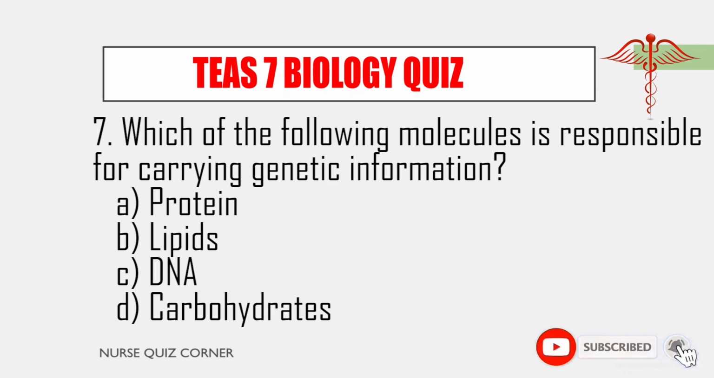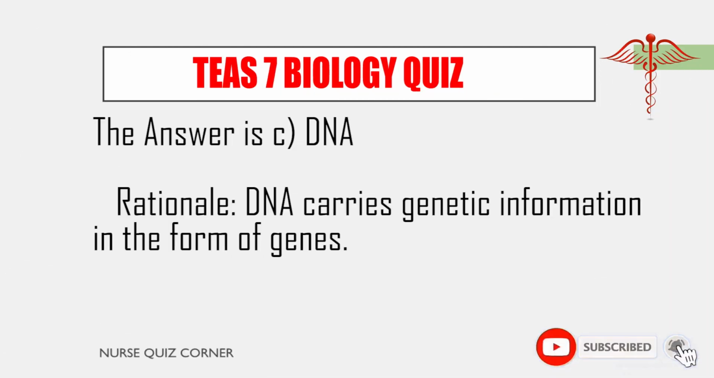7. Which of the following molecules is responsible for carrying genetic information? A. Protein. B. Lipids. C. DNA. D. Carbohydrates. The answer is C. DNA. Rationale. DNA carries genetic information in the form of genes.